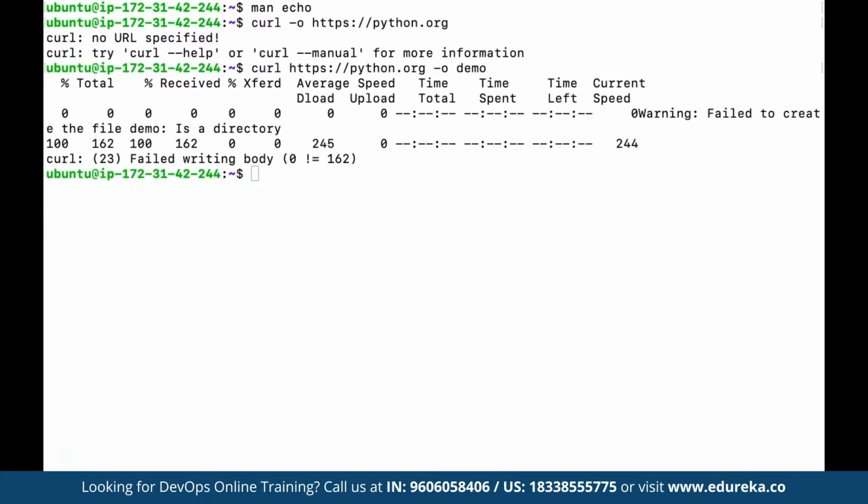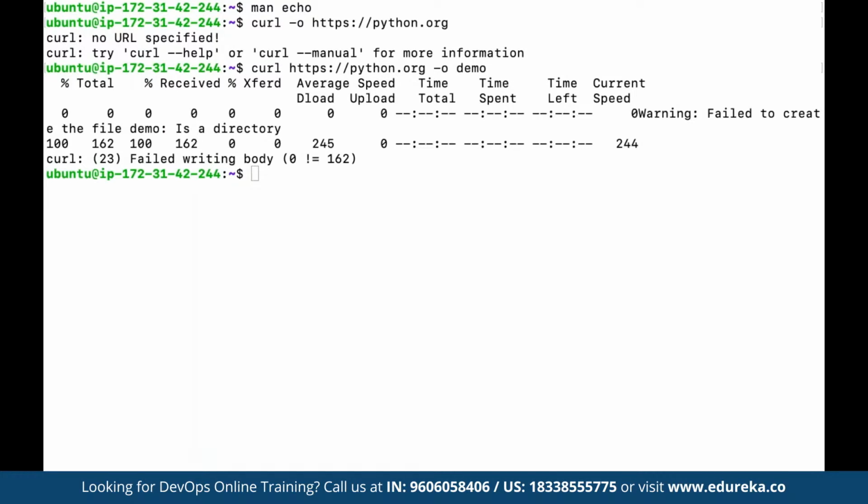As you can see here, the data is going to be fetched. Currently this was not a file here, that's why the data was fetched from there, and here demo is currently a directory, and that's why the data cannot be written directly to a directory. It can be a file or any specific file path that we may have defined. So this can be used for sending data in and out, or by using the curl package manager.